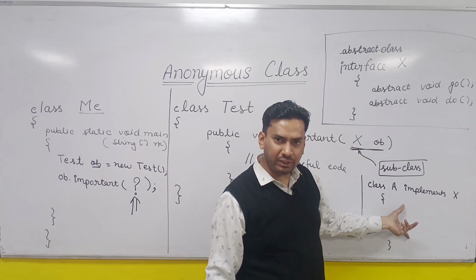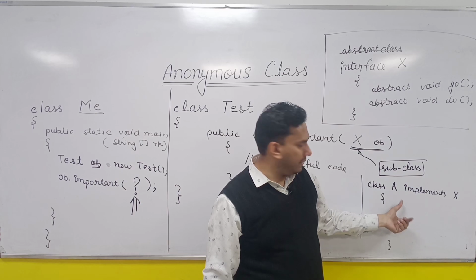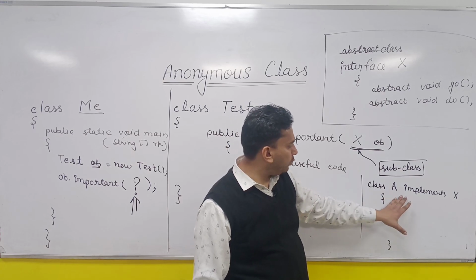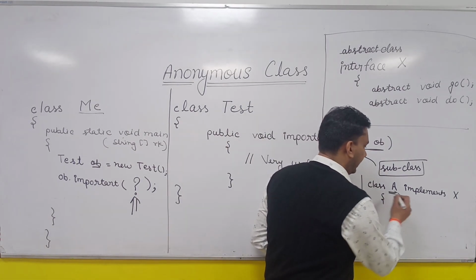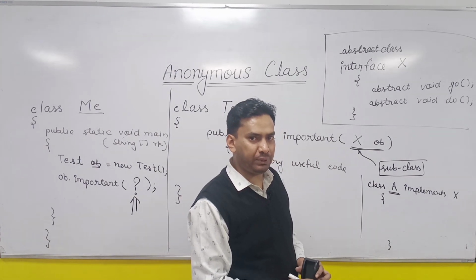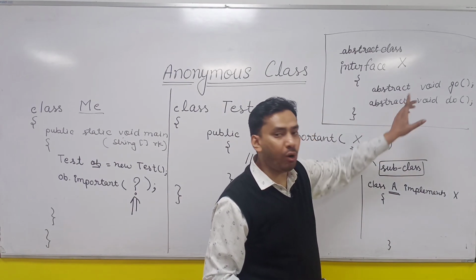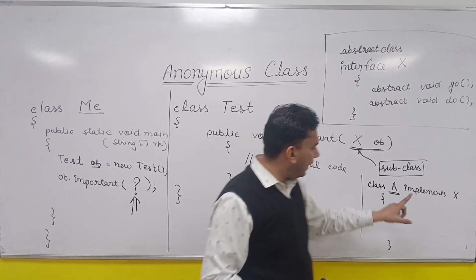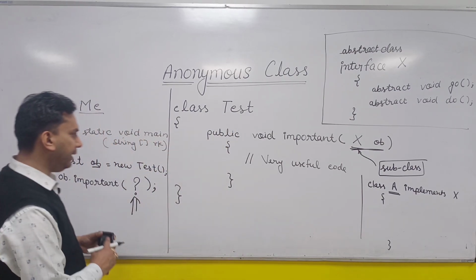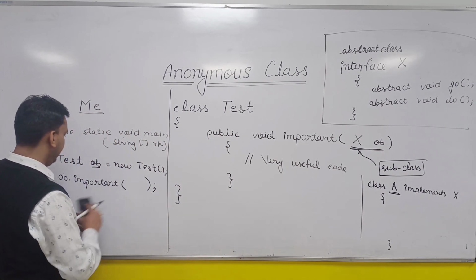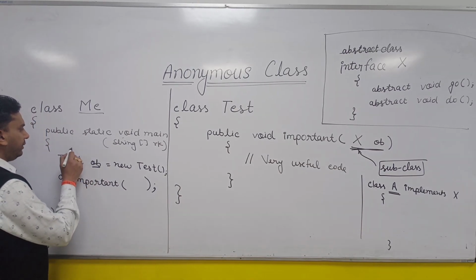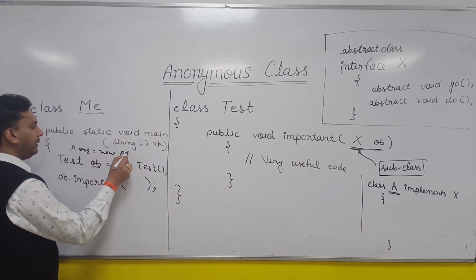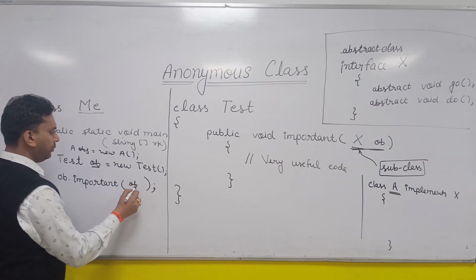Otherwise this class will have some abstract method and it cannot be instantiated, because it will be abstract. So I have to make this class non-abstract, and to make it non-abstract you have to override all the abstract methods here. So this is the way you can do it, and then you can pass the object of A here. So you will create the object of A, so you can write A obj is equal to new A, and you can pass obj here.